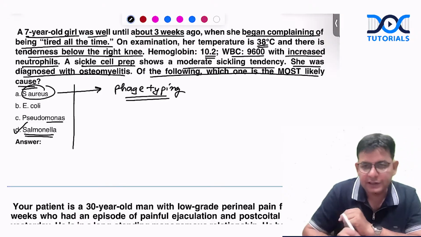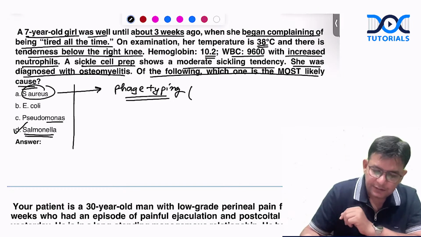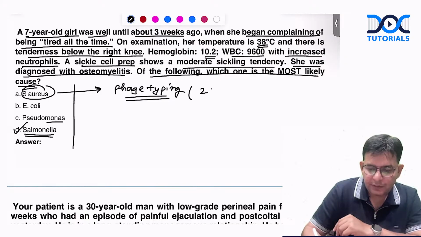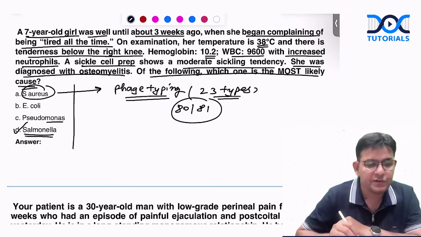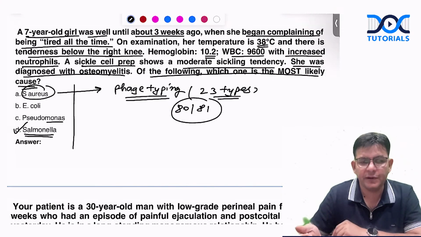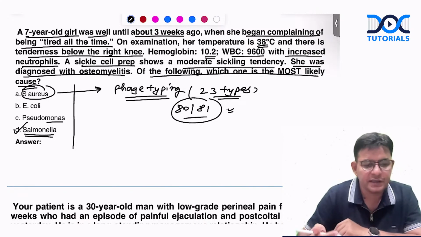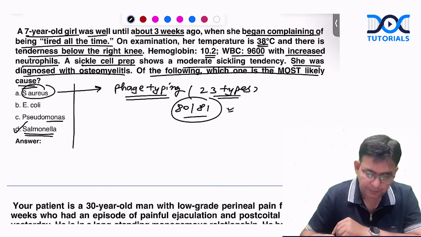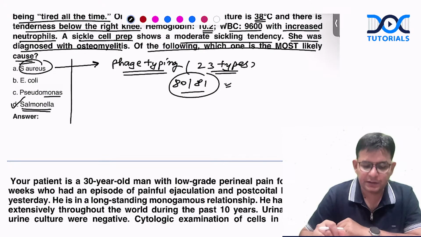How many types of phages or strains are there for the staph? 23 types of phages are there, and the 80/81 strain is the most common, which is being found in various hospitals. And the corresponding phage, obviously, will eat up which particular strain? 80/81. Okay. So this is regarding this particular question.